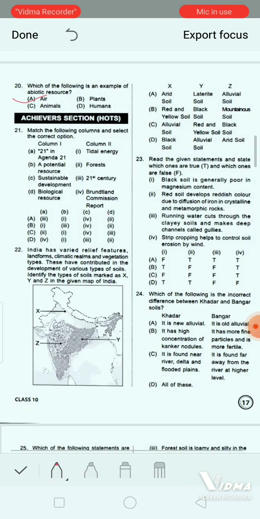Next, sustainable development, and D, biological resource. In column 2, number 1 is tidal energy, number 2 forest, number 3 21st century, and number 4 Brundtland Commission report. And in the next you can see A, B, C, D options are given. You have to choose the correct one. Which will be the correct option?